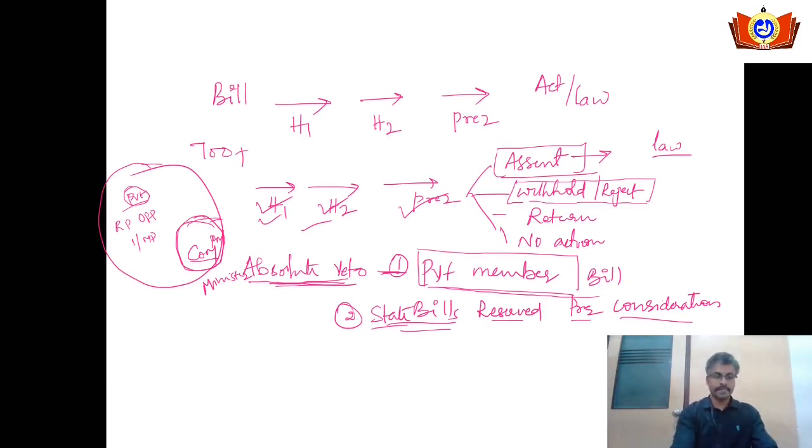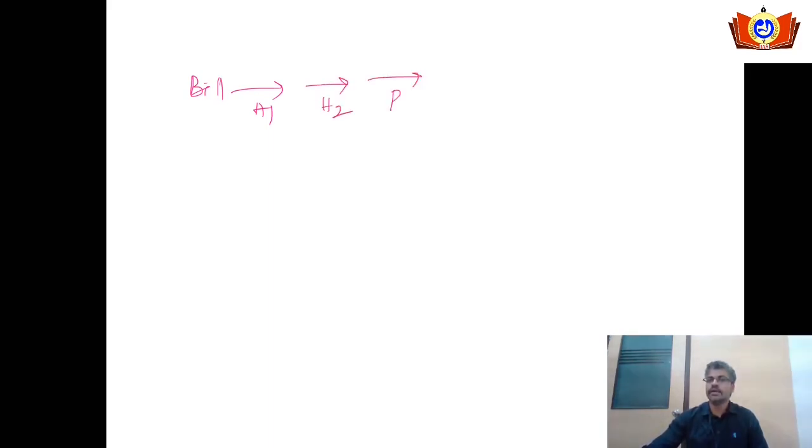So next, let us look into the other kind of veto which is enjoyed by the president of India. Suppose a bill is duly passed by the first house, and it is duly passed by the second house with the majority, and it is presented to the president for his assent. If he gives the assent, it will become a law. If he withholds it or rejects it, it will be discarded and will not become a law. That power to withhold, reject or discard is called the absolute veto.